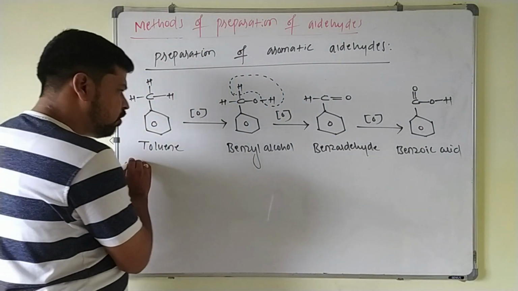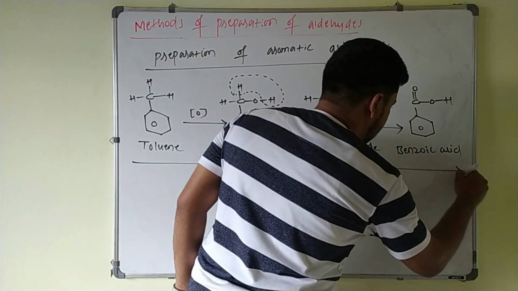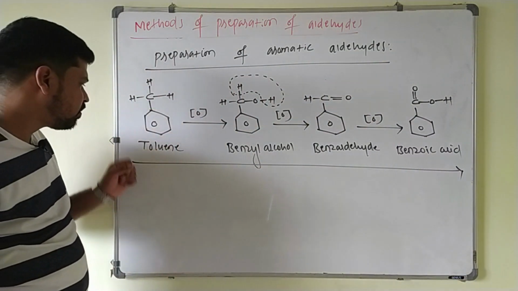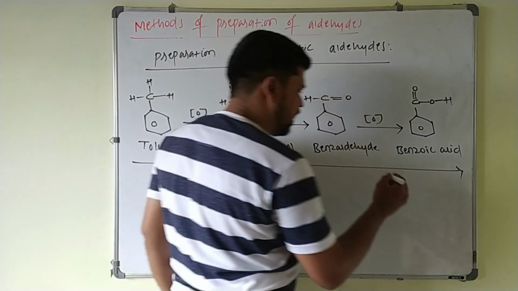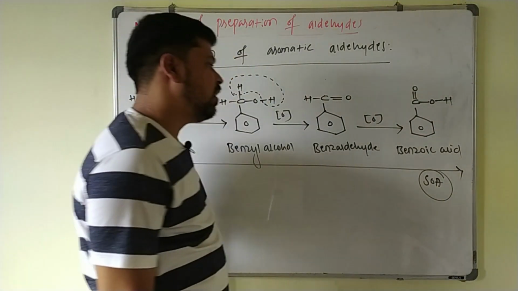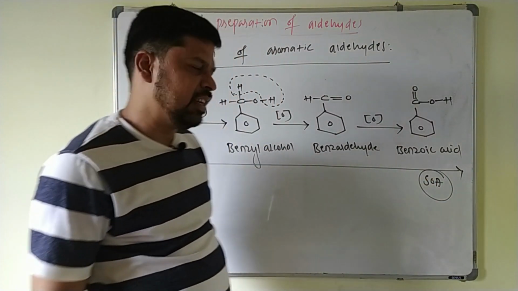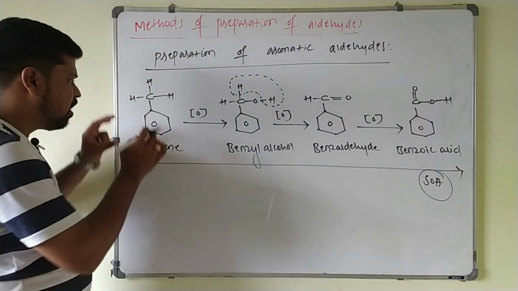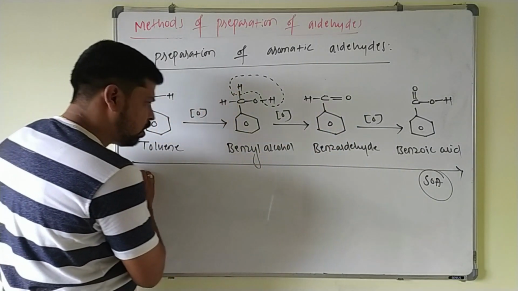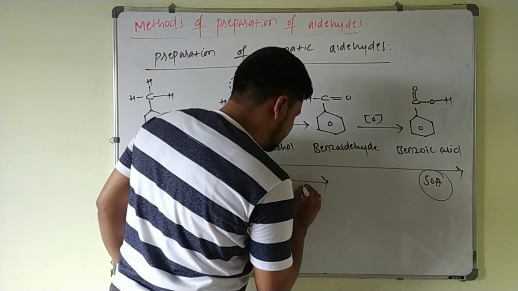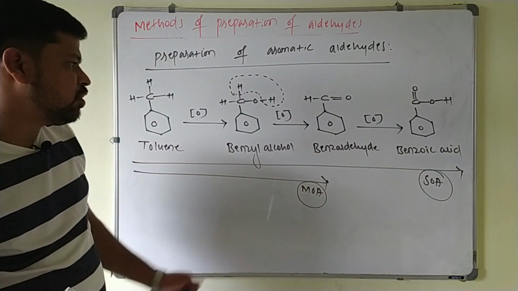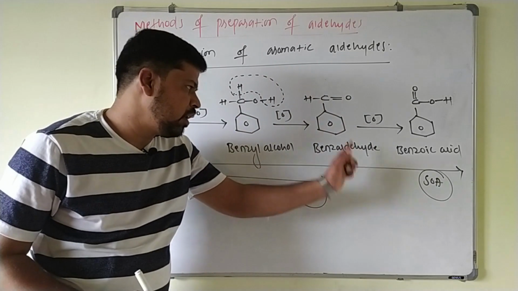So if you use a strong oxidizing agent, they will directly convert these alkyl benzene into the benzoic acid. So if you want to convert them directly into the benzoic acid, you have to use strong oxidizing agent, and it is possible to convert this alkyl benzene into the benzaldehyde just by using a suitable mild oxidizing agent. Suitable oxidizing agent is used means this toluene can be converted into what?